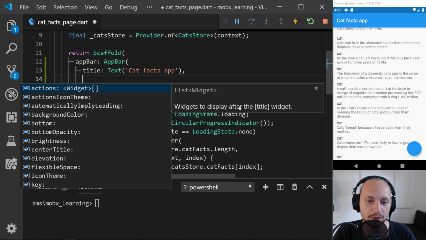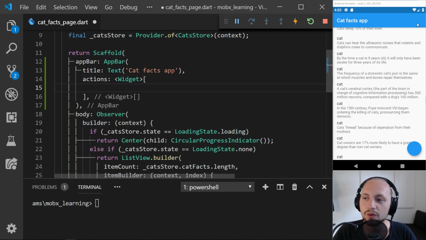Actions. Widgets to display after the title widget. Yeah. So maybe we want just a number here. Can we just display text? I've forgotten. Yeah, good enough. We can just make this look better later.